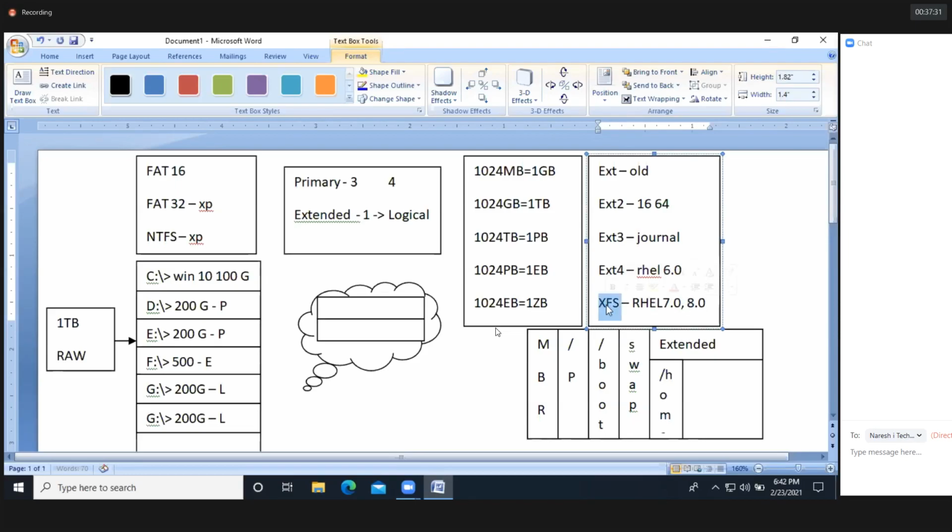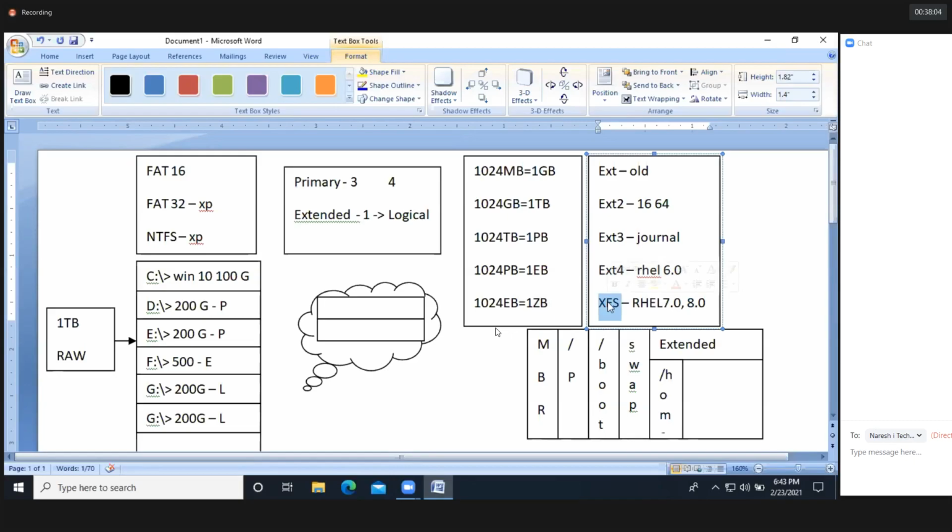Okay. So this XFS will also support till 1 ZB, I think 1 ZB or 1 YB. And then file size is 2 TB. In XFS, file size is 2 TB. So we are going to use this XFS file system for cloud environments, and mostly Unix-like operating systems have the XFS file system. Clear? It's the latest, and we are using it in RHEL 7.0 as well as in 8.0. Both versions have the XFS file system by default.